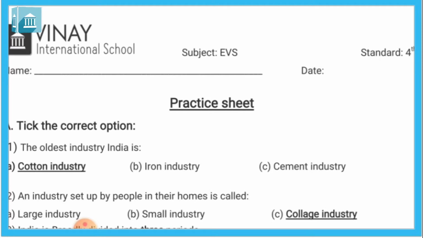First question: take the correct option. The first is, the oldest industry in India is, which? A, cotton industry, B, iron industry, and C, cement industry. The answer is cotton industry. Cotton industry was established in the year 1854. So cotton industry is the oldest industry in India.